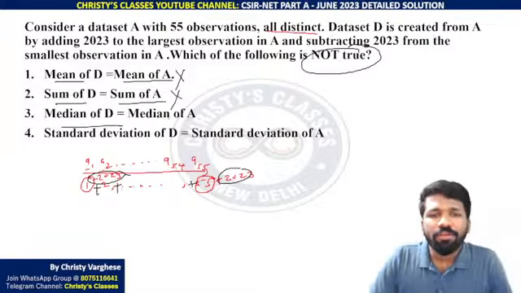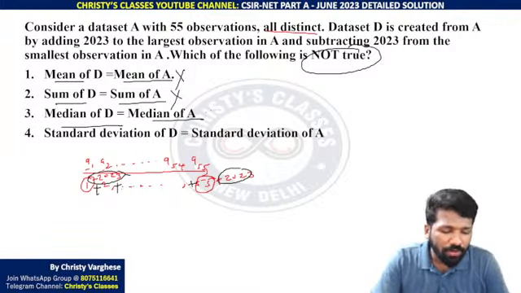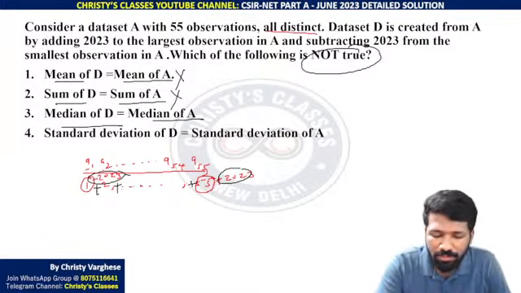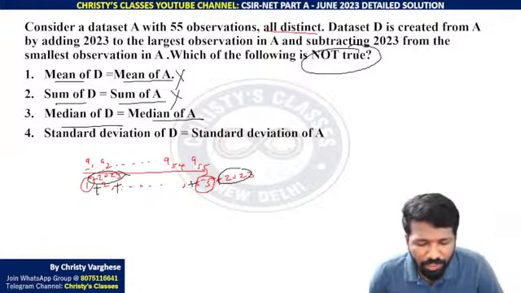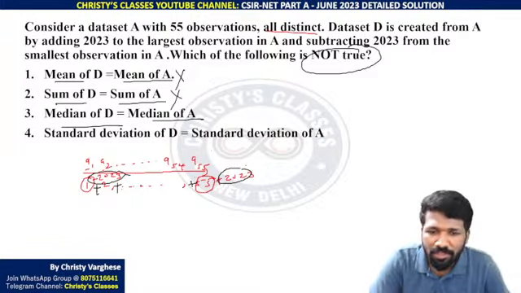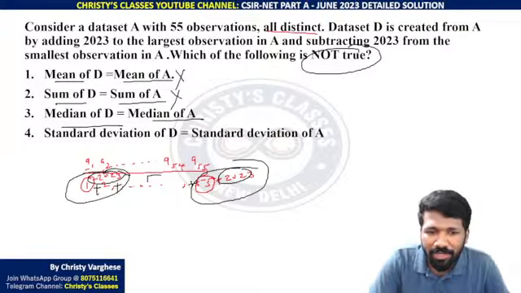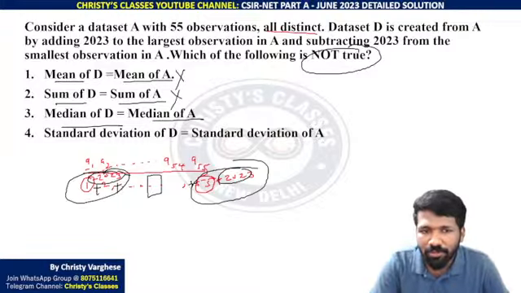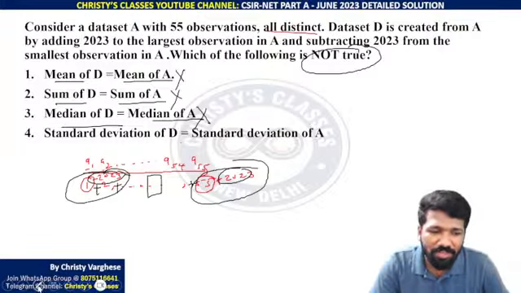Okay, median of D and median of A are equal. Can you say median of D and median of A are equal? That is also a true statement, because only the last value and first value are changing. Right? Middle values, there is no change at all. So median of D and median of A will be equal. So it is a true statement. The other three options are wrong, so option D should be the answer.